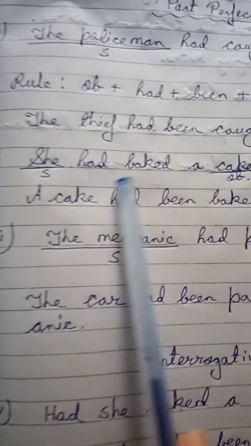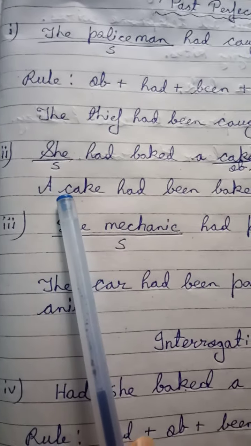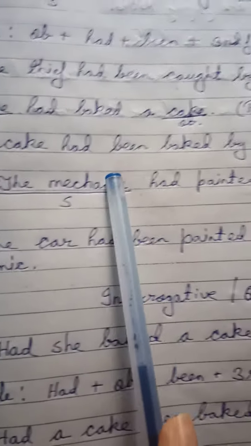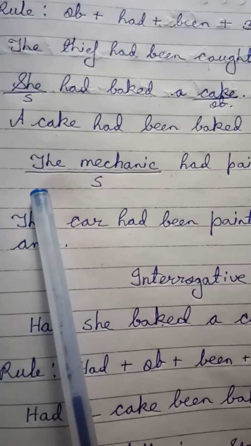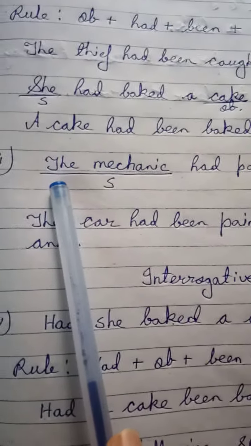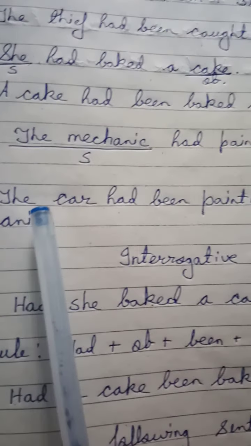Look here, she had baked a cake. This is again past perfect tense. Again you have to follow the same rule: object plus had plus been plus third form plus agent. So the answer is: a cake had been baked by her. Next sentence is: the mechanic had painted the car. Again the mechanic is the subject here and the car is the object here. So how to change? The car had been painted by the mechanic.